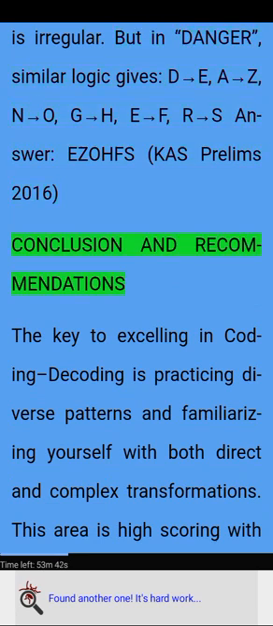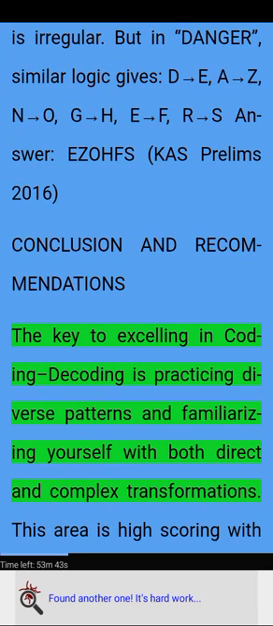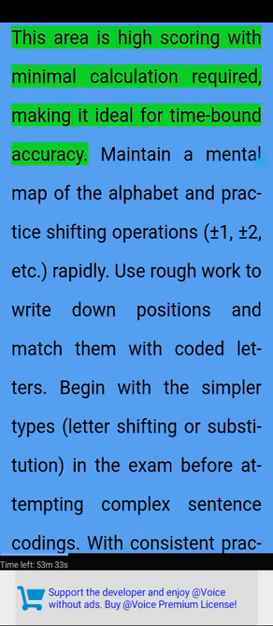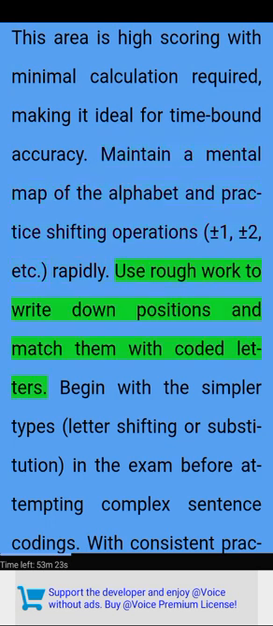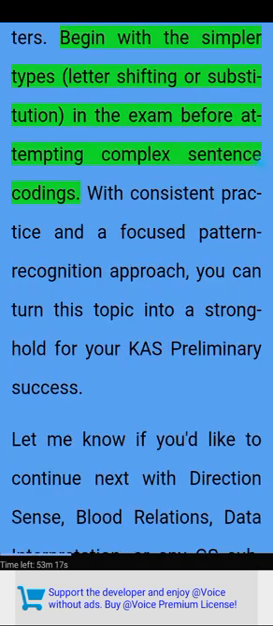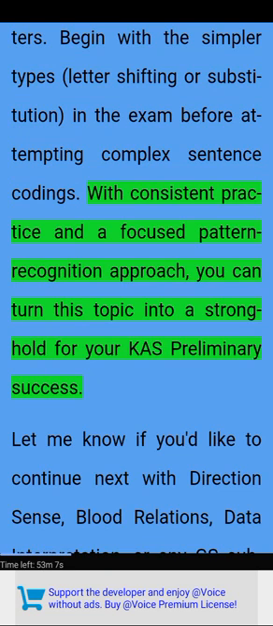Conclusion and recommendations. The key to excelling in coding decoding is practicing diverse patterns and familiarizing yourself with both direct and complex transformations. This area is high scoring with minimal calculation required, making it ideal for time-bound accuracy. Maintain a mental map of the alphabet and practice shifting operations, plus or minus 1, plus or minus 2, etc. rapidly. Use rough work to write down positions and match them with coded letters. Begin with the simpler types, letter shifting or substitution, in the exam before attempting complex sentence codings. With consistent practice and a focused pattern recognition approach, you can turn this topic into a stronghold for your CAS preliminary success.